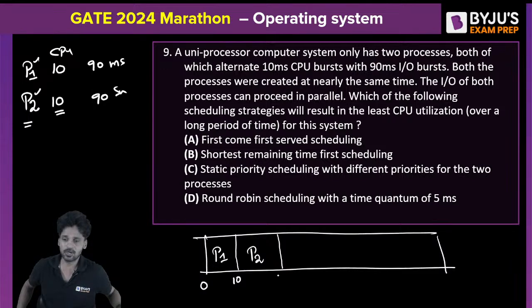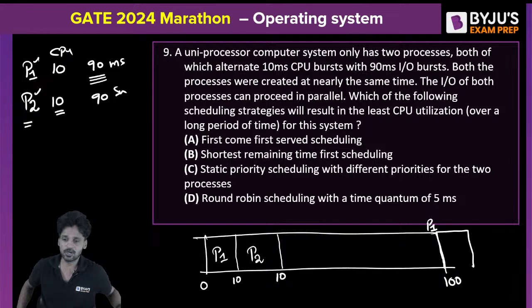P2 will execute for 10 milliseconds and it will go to IO. Then P1 will return back. When will P1 return back? After 90 milliseconds, meaning P1 will come back at 100 milliseconds because it is going to spend 90 milliseconds in the IO. So P1 will come back at 100 milliseconds.